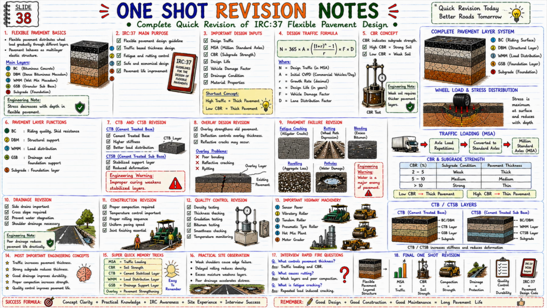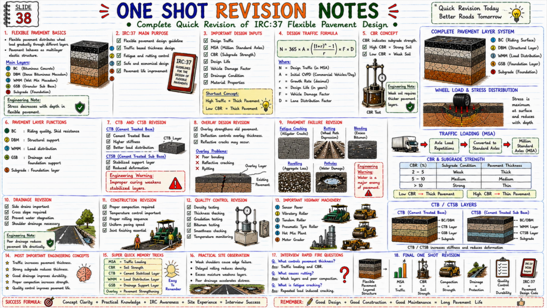So let us understand the entire slide step by step. One, introduction to construction considerations. Proper construction practices are very important to achieve pavement strength, durability, and long service life. If the construction quality is poor, then the pavement will soon show distress such as cracking, rutting, settlement, surface failures. See the engineering note below. Good design fails if construction quality is poor. And this is the biggest challenge in practical projects.